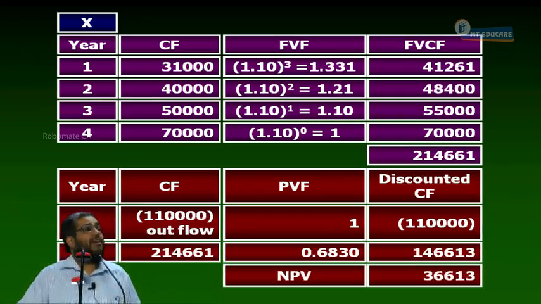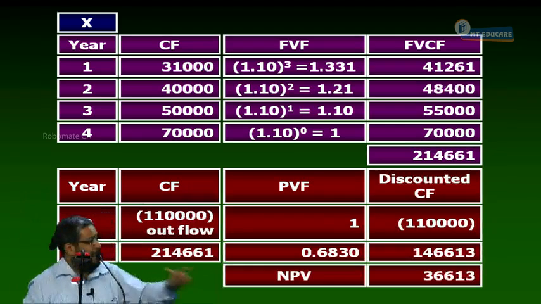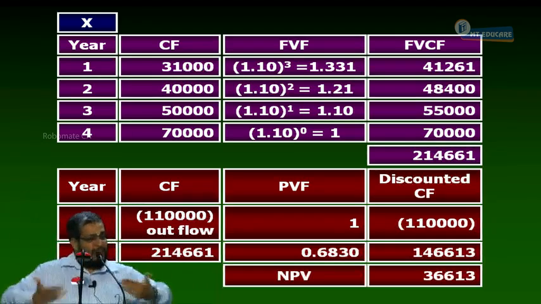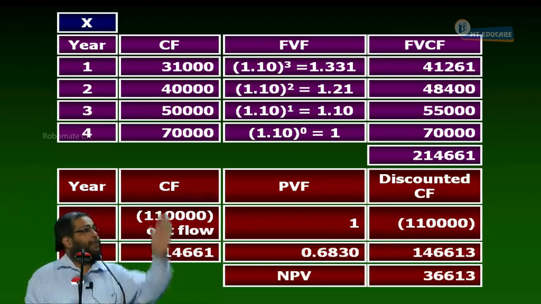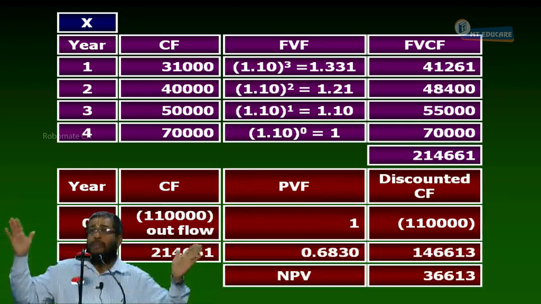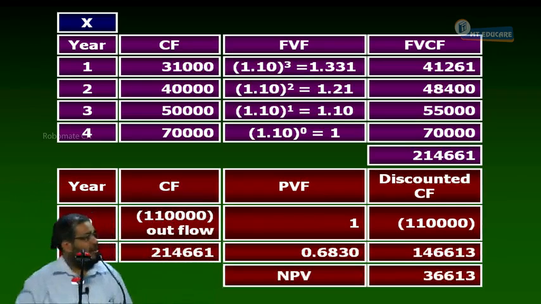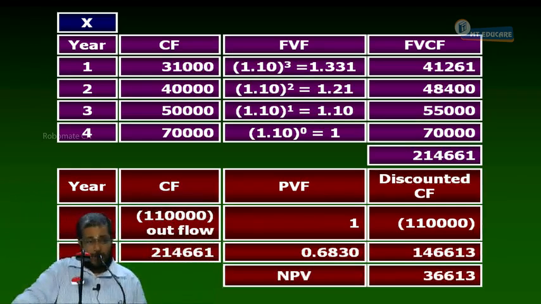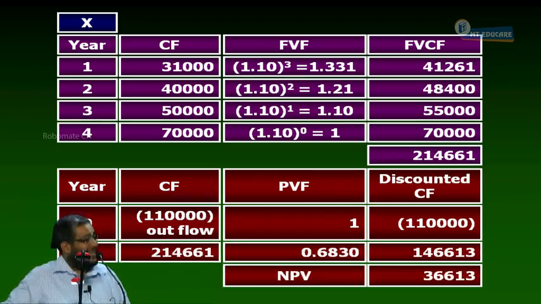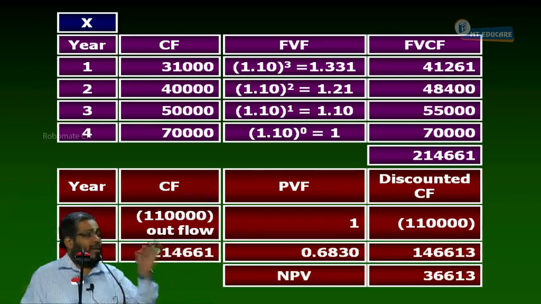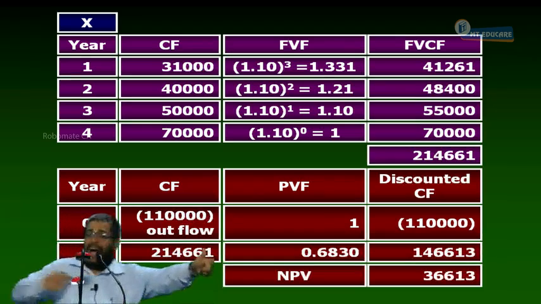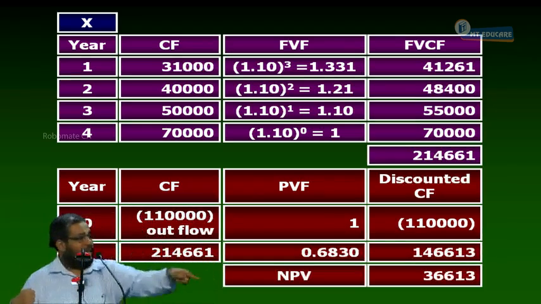1,91,000. If I invest in project Y, how much do I get? 1,71,000. If the interest rate is 0%, if the reinvestment rate is 0%, tell me which is better, X or Y? X. There's no reinvestment income. I am purely dependent on project cash flow. Whichever project gives me higher cash flow should be accepted. Yes or no? So when the interest rate is as low as 0%, I am selecting X, because I am having more total cash flow. Y is having less total cash flow. To put it simply, you will be having 1,91,000, I will be having only 1,71,000. You are better off because I selected X.